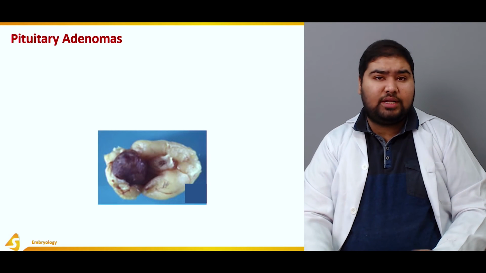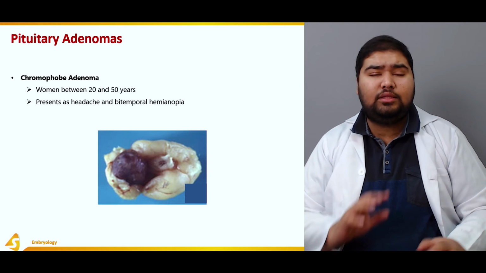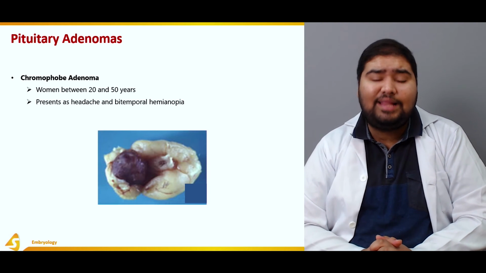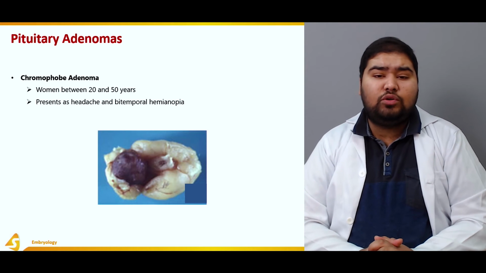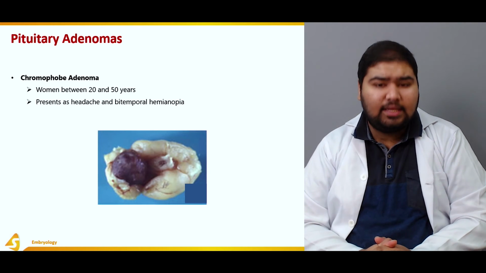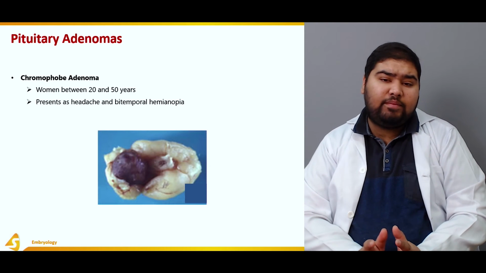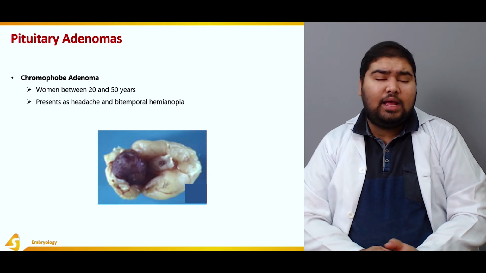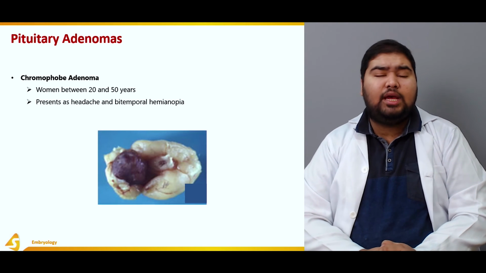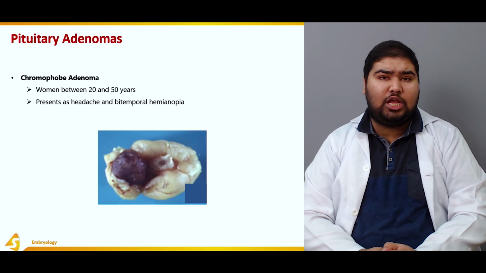Let's talk about pituitary adenomas. There are three types of pituitary adenomas, which depend upon the type of cell that is involved. So we have chromophobe adenomas. Chromophobe adenomas affect women more as compared to men, and women between 20 and 50 years of age. They usually present as headache and bitemporal hemianopia.